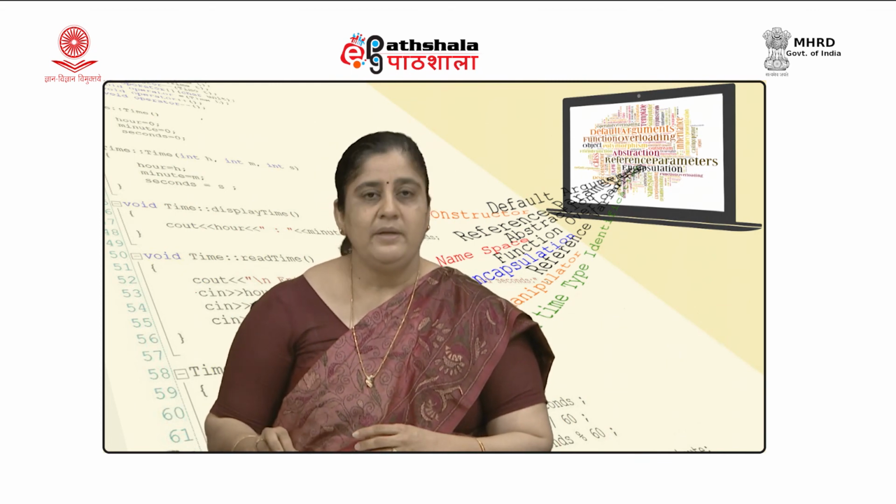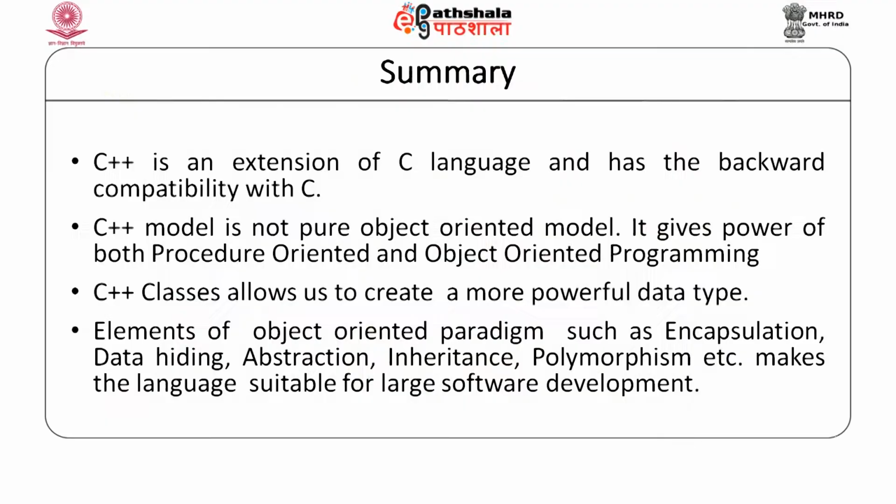So, let me summarize what we discussed today. C++ is actually created as an extension of the C language, and it also has a backward compatibility with C. The C++ model is not a pure object oriented model, and it actually gives the power of both procedure oriented and object oriented programming.